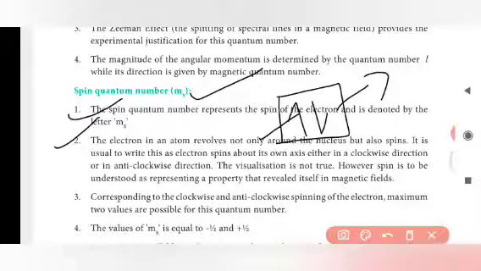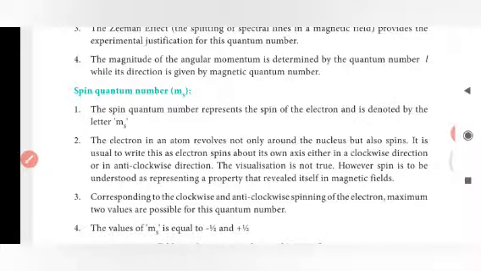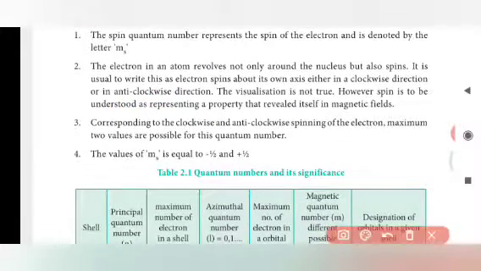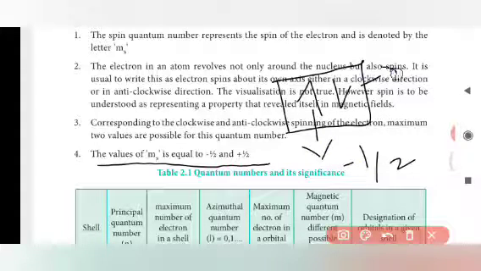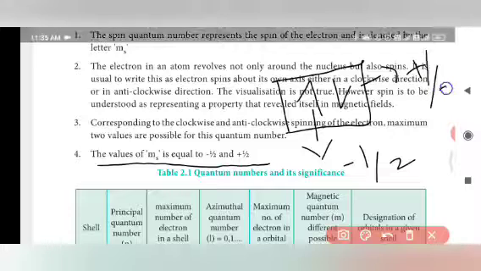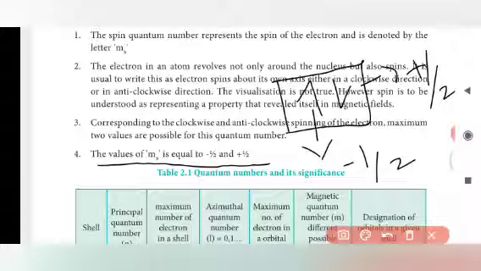We have two values for the spin quantum number, that is minus 1 by 2 and plus 1 by 2. For one electron we take minus 1 by 2, and for the other electron we take plus 1 by 2. This is called the spin quantum number.